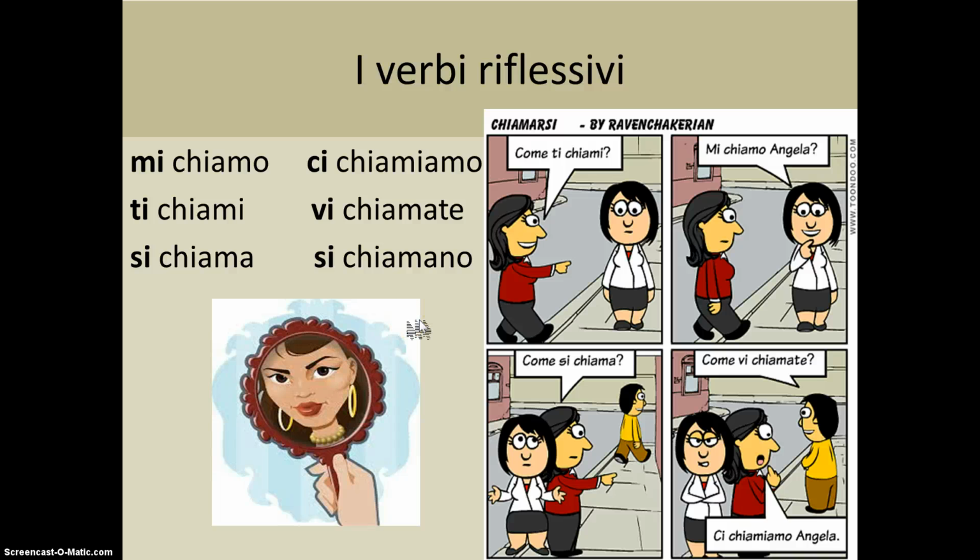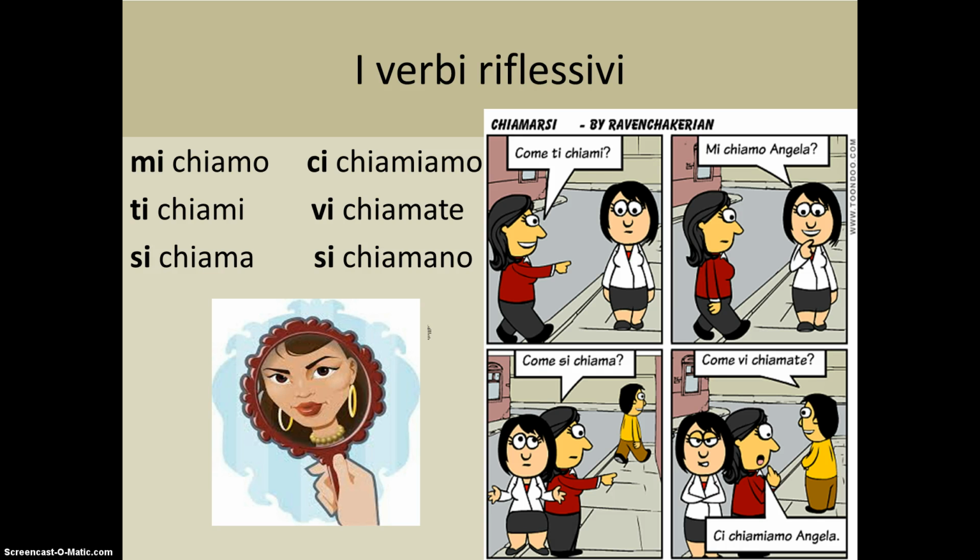In this lesson, we will discuss the use of reflexive verbs in Italian. You already know and use one reflexive verb without thinking about it, the verb chiamarsi. When you state your name, mi chiamo Raven, or ask someone their name, come ti chiami, you are using the reflexive verb chiamarsi. Remember that the verb chiamarsi literally translates as to call oneself.